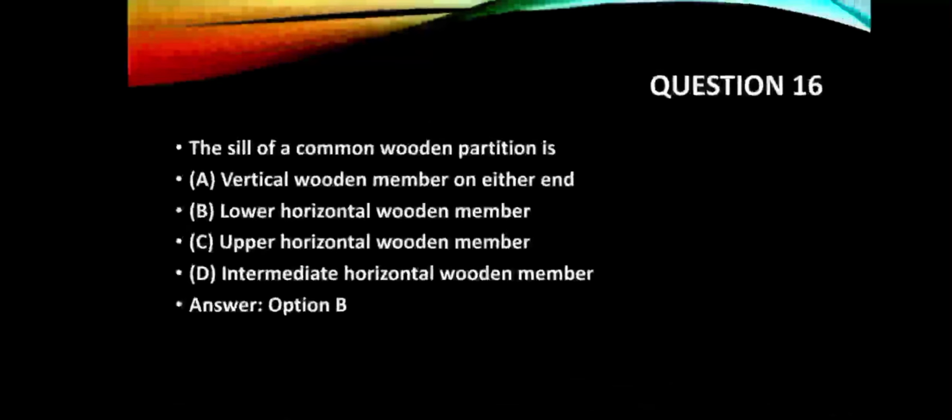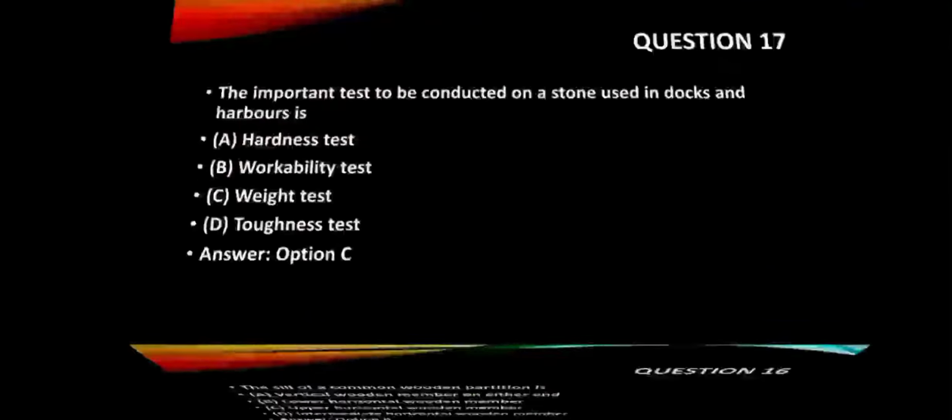Question number 16. The sill of a common wooden partition is option A, vertical wooden member on either end, option B, lower horizontal wooden member, option C, upper horizontal wooden member, option D, intermediate horizontal wooden member. Answer is option B.